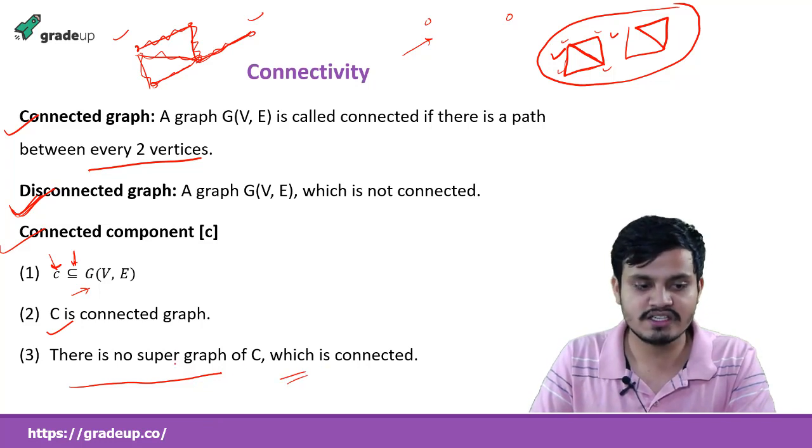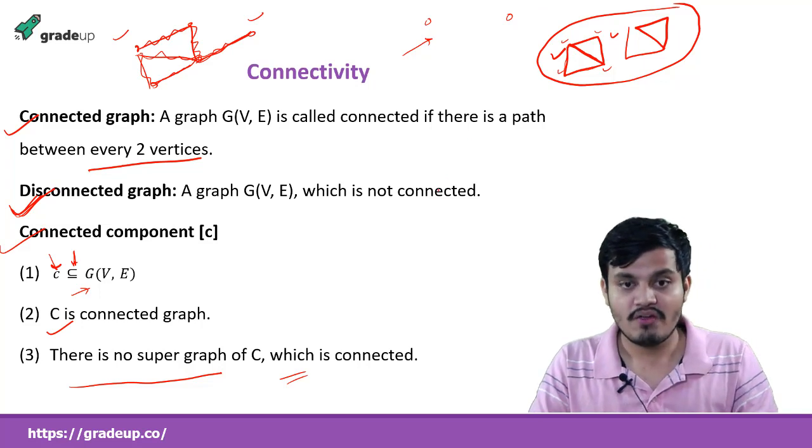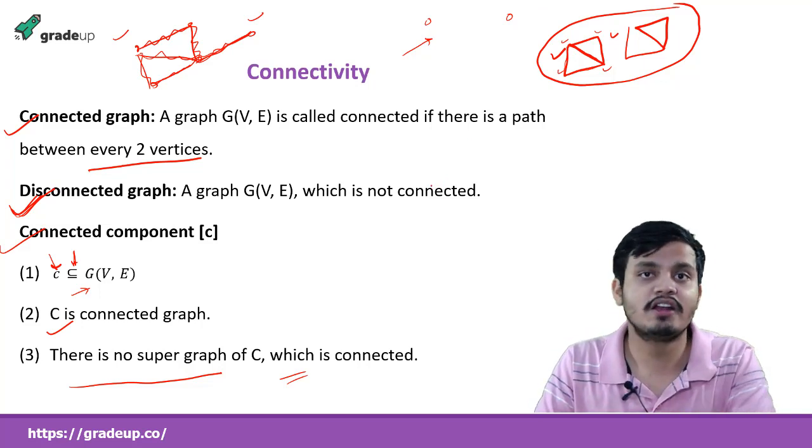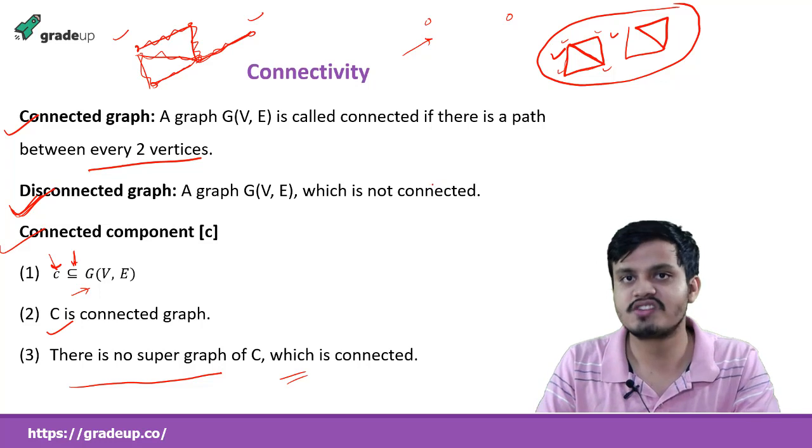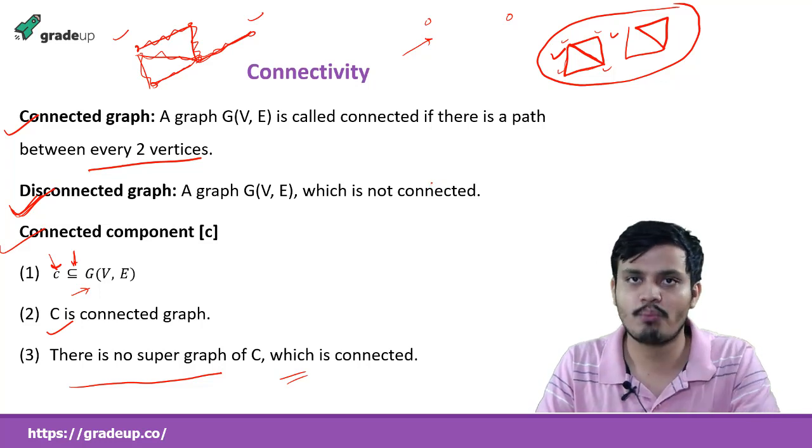And this is important. So in this graph there are two connected components. When a graph is connected, how many connected components will there be? Answer it. Only one connected component will be there.